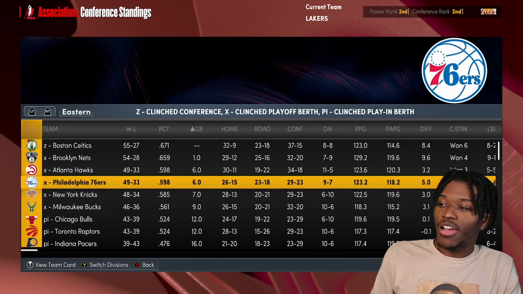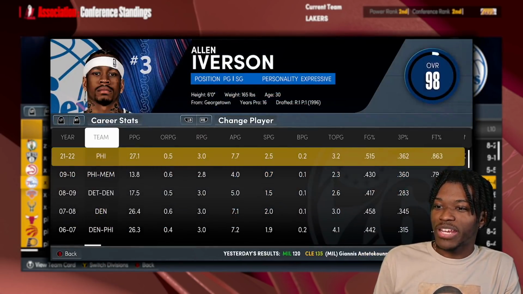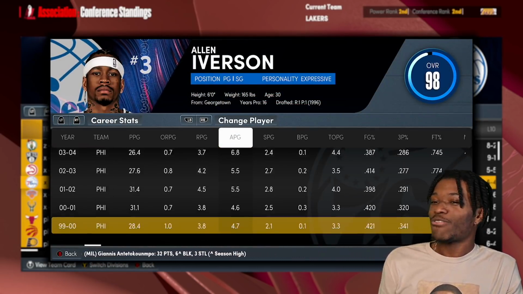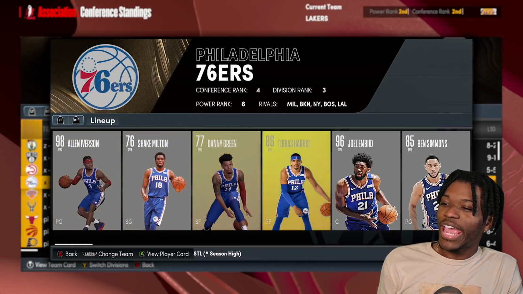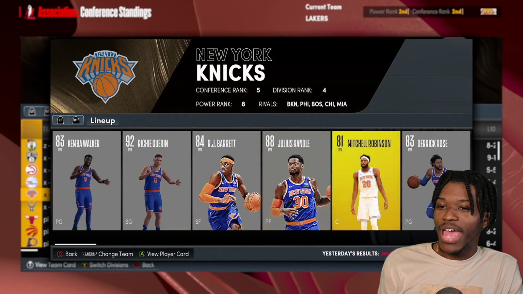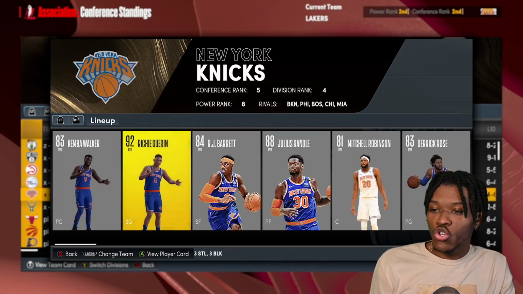Anyway, Allen Iverson being here, 27 and 7.5. Stop playing with my boy AI. He was really out here diming people up, and he had Ben Simmons come off the bench. So you know he's the greatest. We also had Richie, who averaged 22.